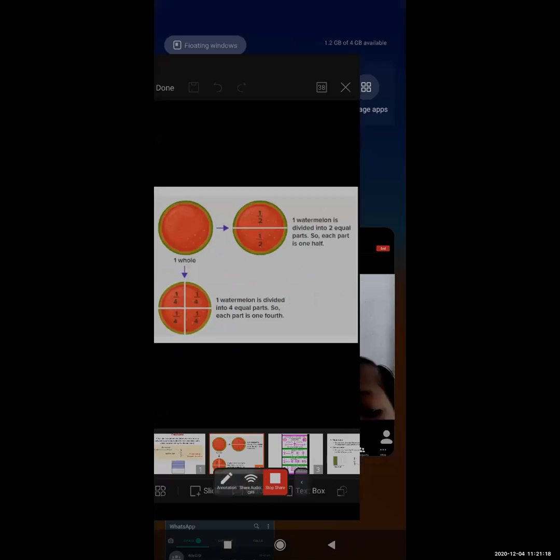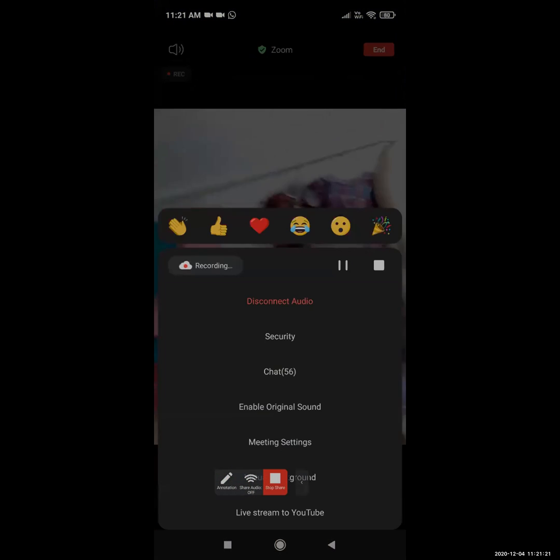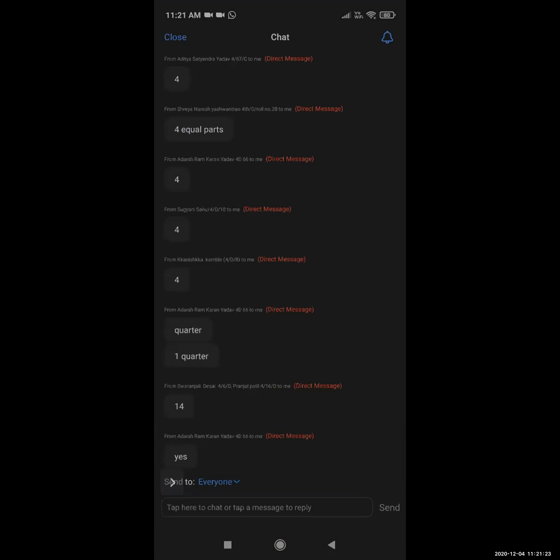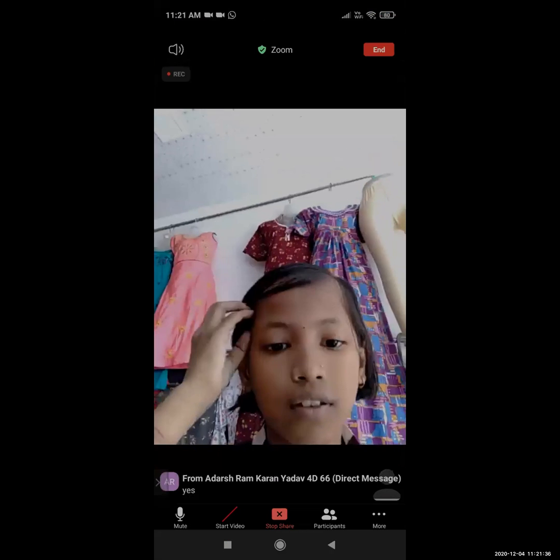Yes, I want the answer in the chat box. Very good, very nice. 4 equal parts are the 4 equal parts of a circle, and each part has a separate name, that is quarter.